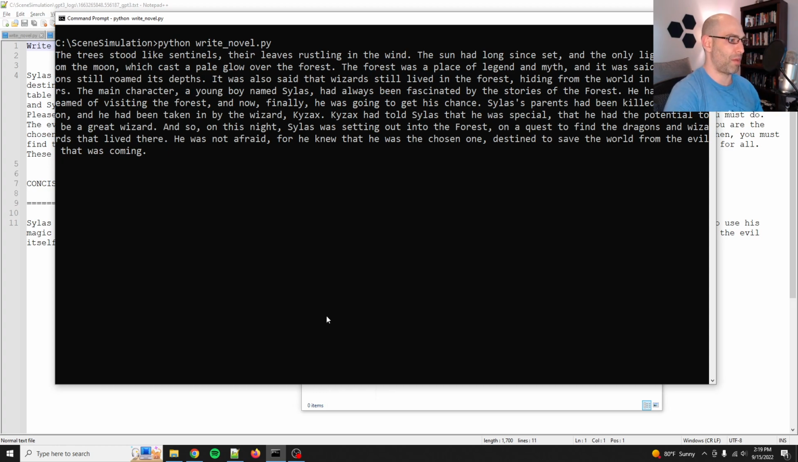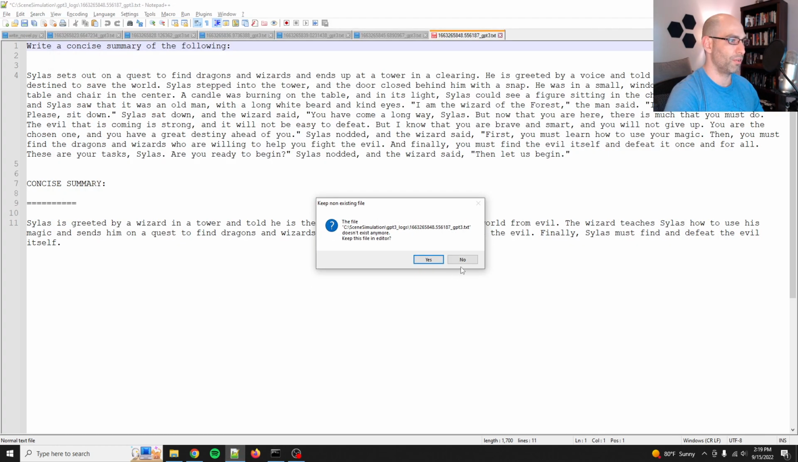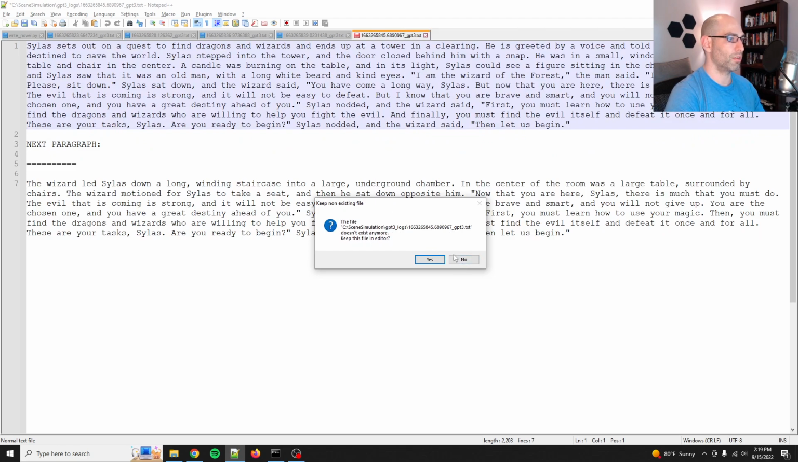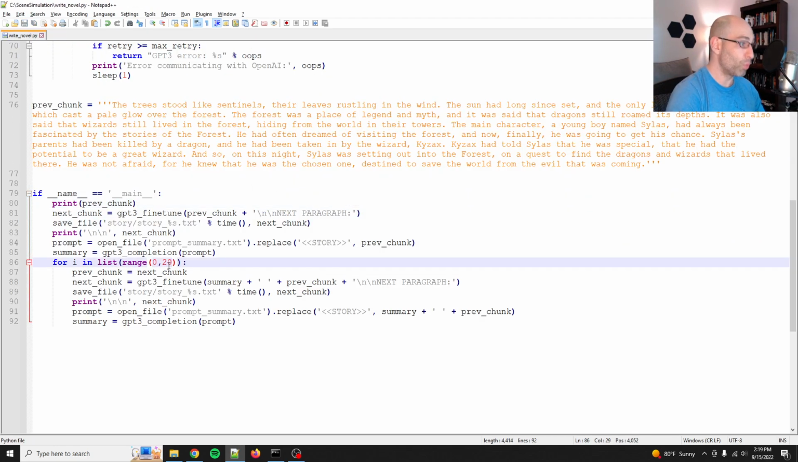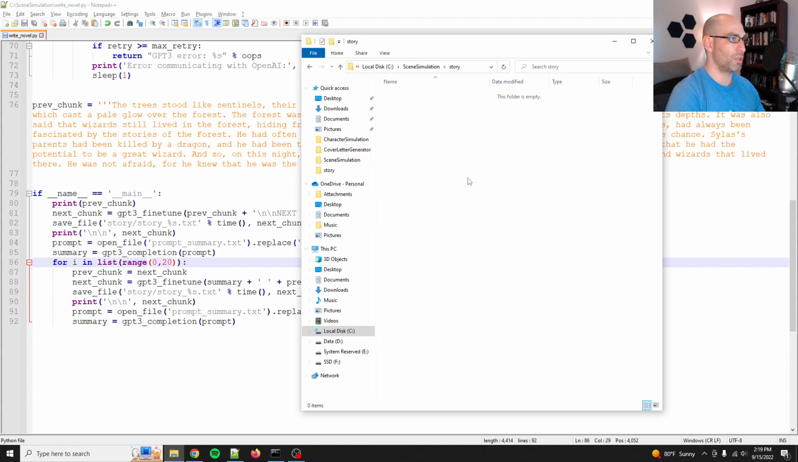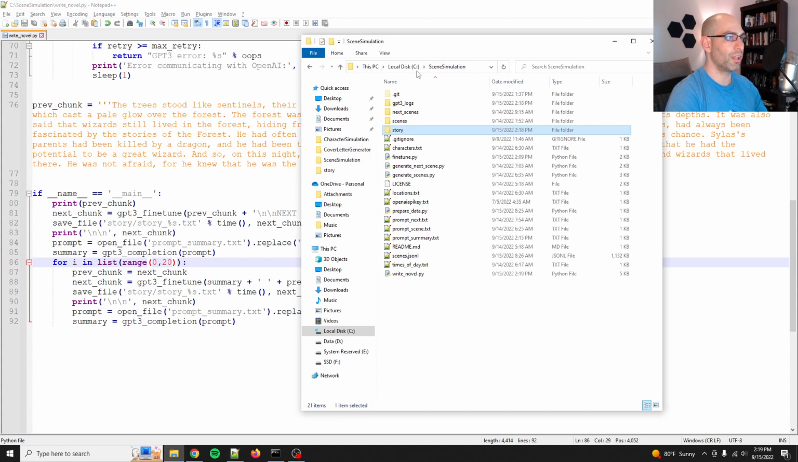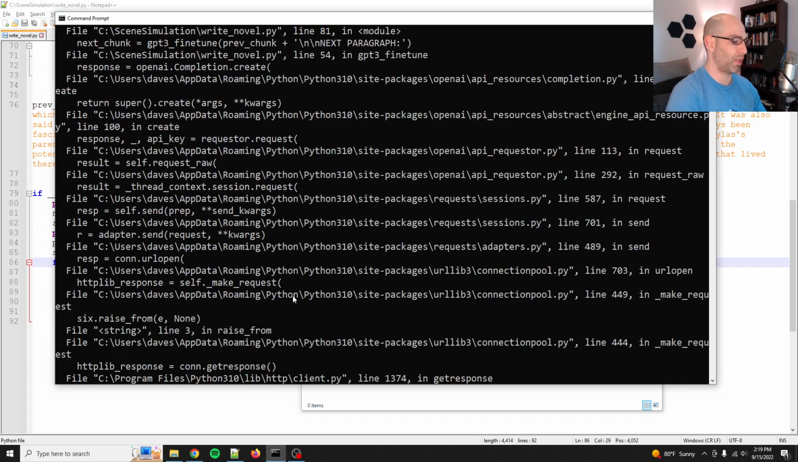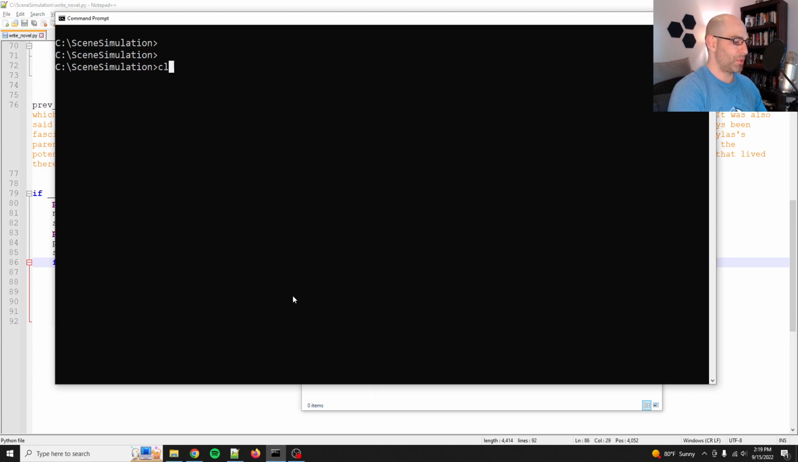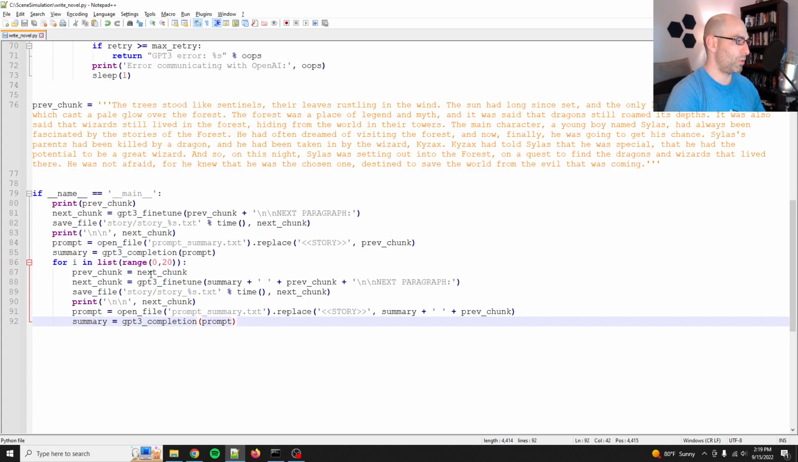Oh, whoops. Crap. I meant to change the value. No, don't keep it here. So we'll go up to 20. We're going to do 20 generations. Apologies. Story, and then GPT-3 logs. Okay, it did cancel before it did anything. Okay, good. So we're going to do 20.